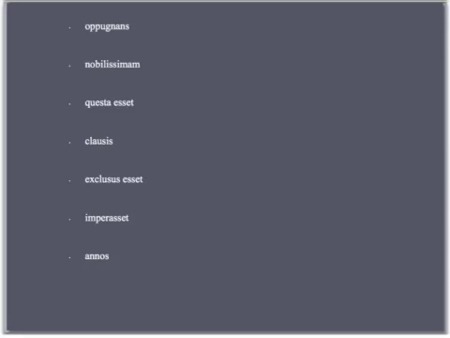Okay, the first bit then is oppugnans. That's the first one that I chose, which you will find on line 4 of the passage. So, you've got there, afterwards, oppugnans ardeam, while attacking Ardea. So I look at oppugnans, and I think to myself, okay, what kind of word is this? This is a present participle, and it is nominative singular because it's describing the subject.